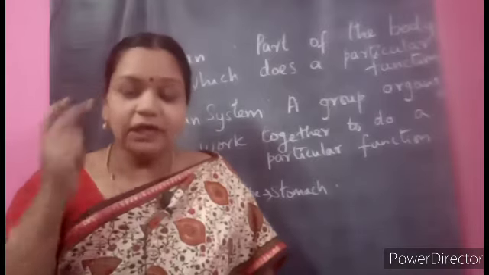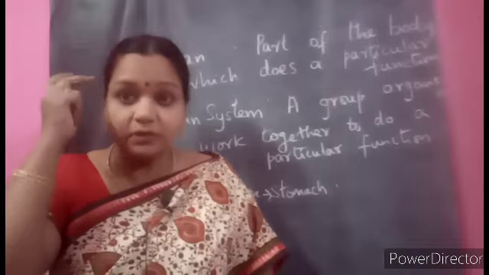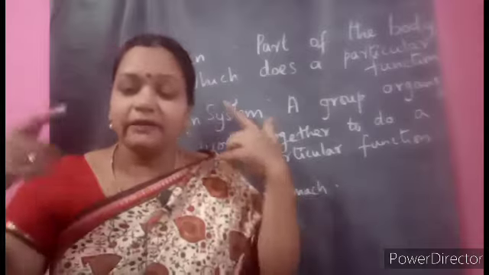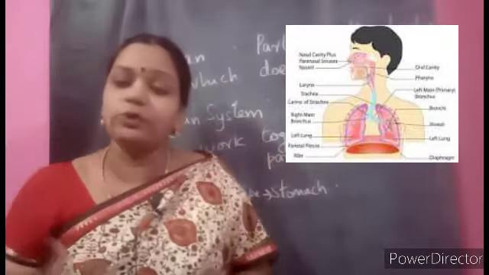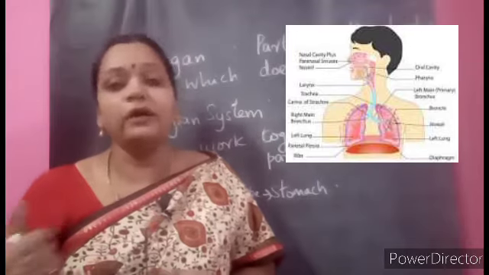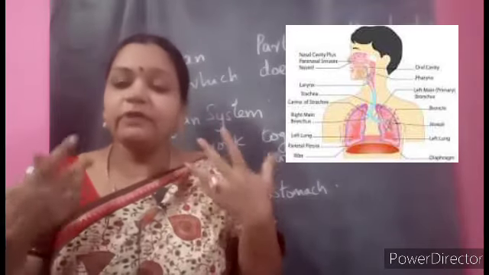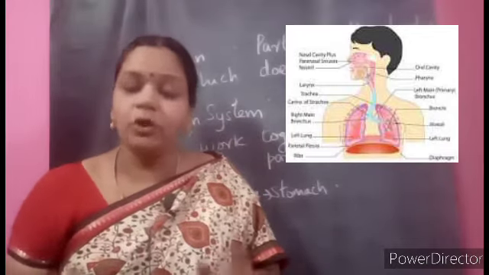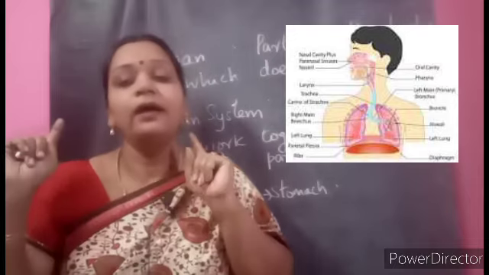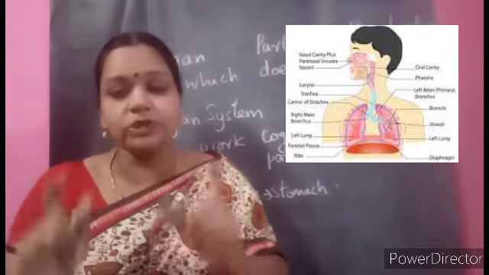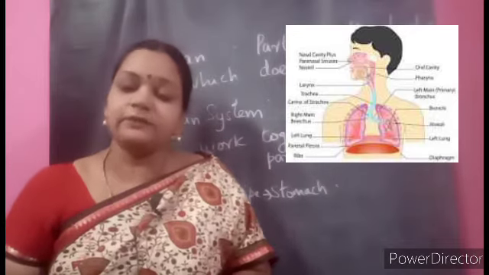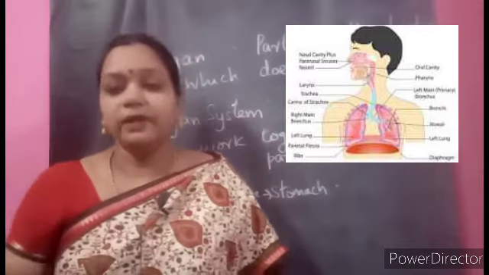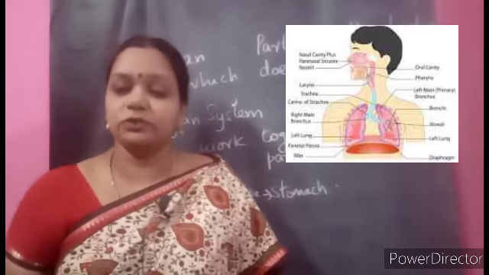For example, see, immediately when I am saying, you are thinking. The brain is helping you to think. Even the brain is connected with so many nerves, and you are able to see me, the eye, everything is connected to the brain, and that is one system called the nervous system. And we are breathing. Yes, taking in oxygen and giving out carbon dioxide is very, very important for life, no? That is done by a group of organs combined together, and that system is called the respiratory system. Like this, different systems are there in our body to perform the various important functions of our body.